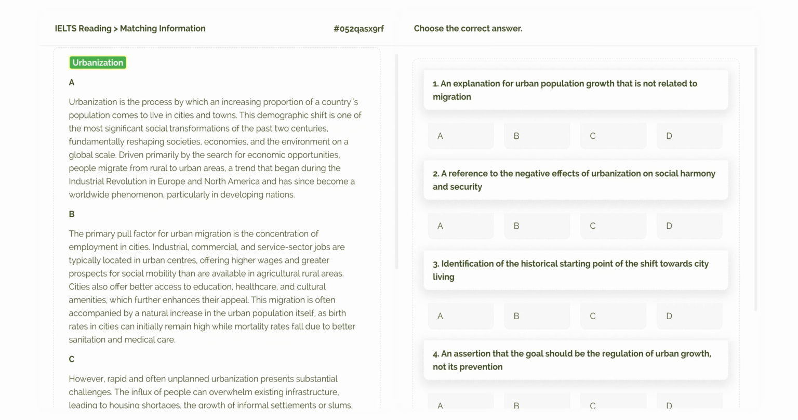Paragraph A. This first paragraph functions as a definition. It tells us what urbanization is. The gist is that urbanization is a major global shift of people moving to cities, which started a long time ago. For matching information, we should flag potential anchor words. I see a process being defined, a historical event mentioned, the Industrial Revolution, and some locations like Europe and North America. These details might be what a question is looking for.